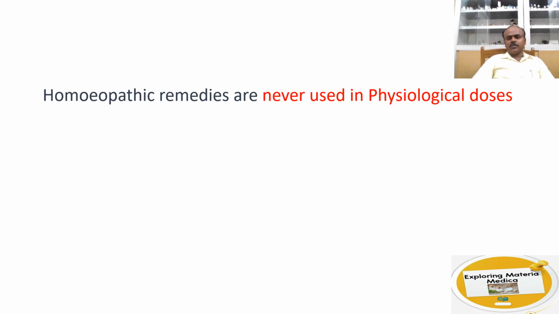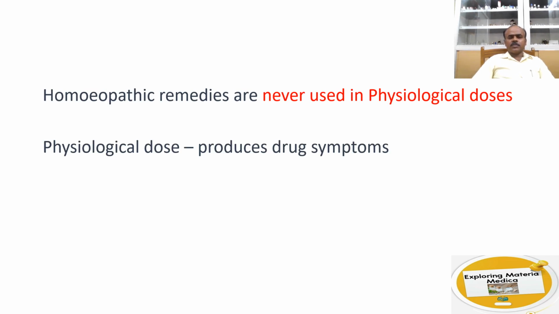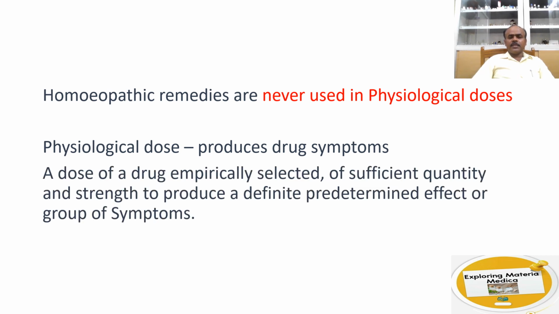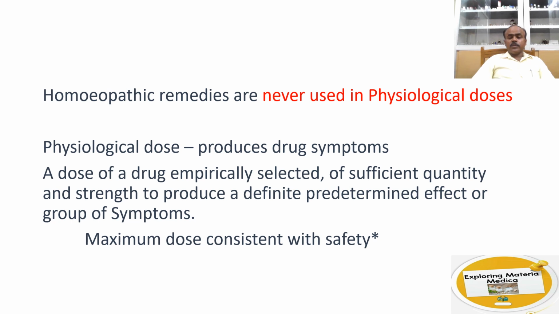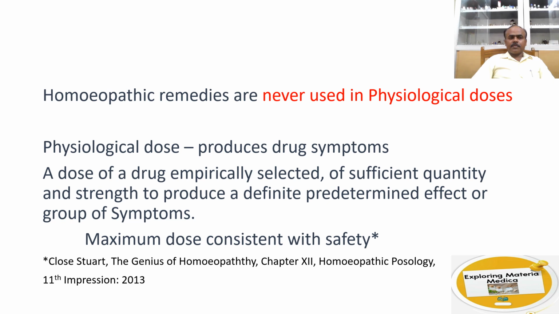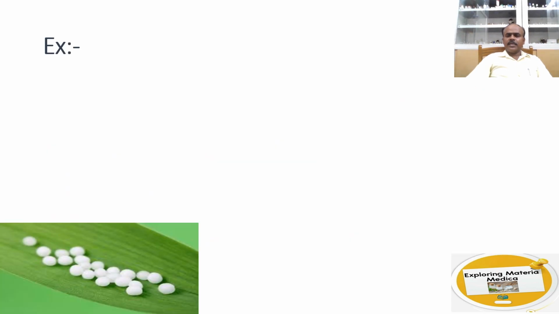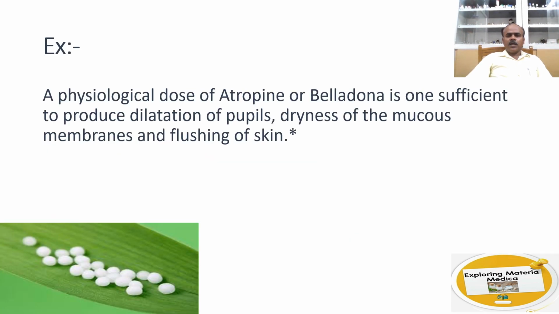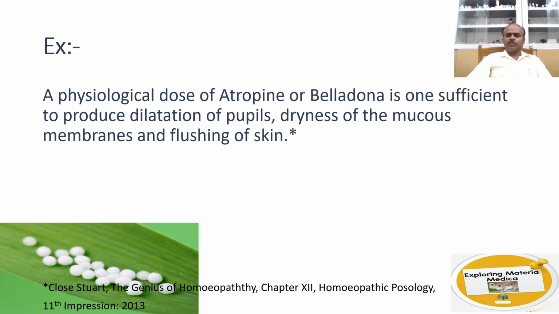We should know that homeopathic medicines are never used in physiological doses. So what is a physiological dose? A physiological dose produces symptoms, and it is a dose of a drug empirically selected of sufficient quantity and strength to produce a definite predetermined effect or group of symptoms. So it is the maximum dose which is consistent with safety. An example of a physiological dose of atropine or belladonna is one which is sufficient to produce dilatation of pupils, dryness of mucous membrane, and flushing of the skin.